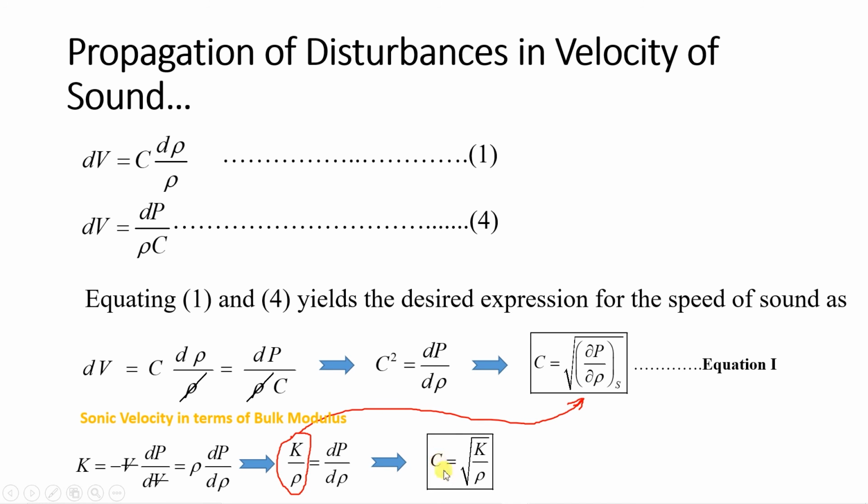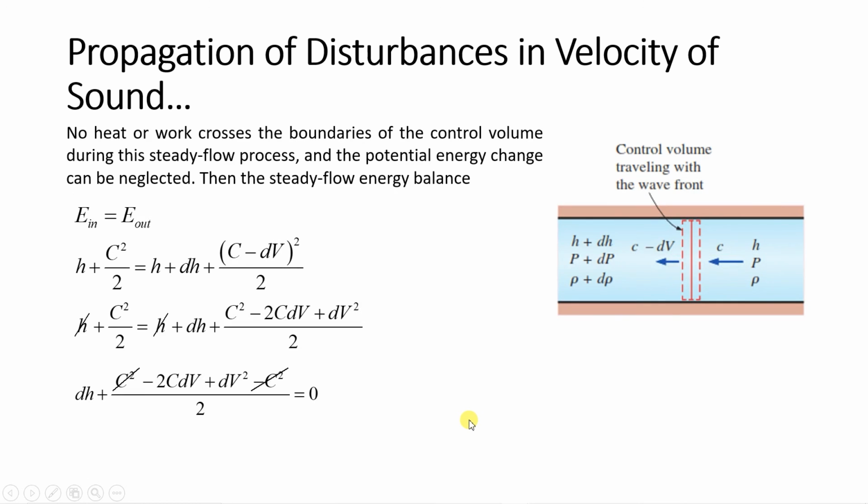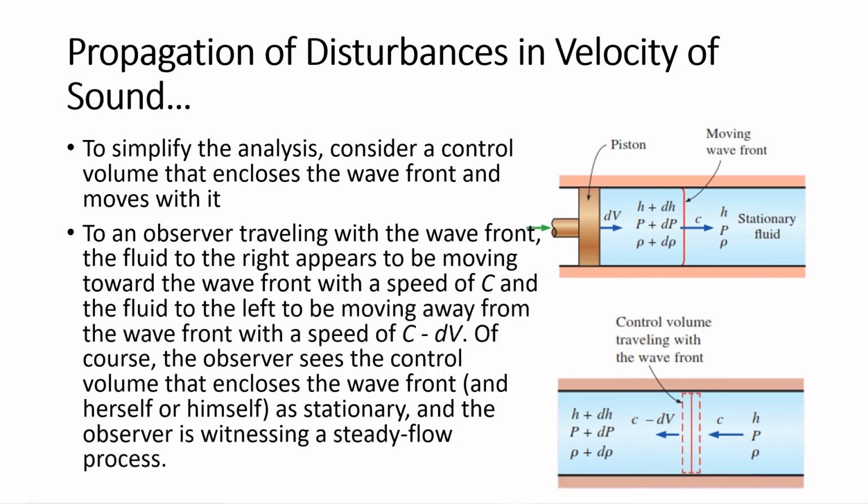Speed of sound or sonic velocity is equal to under root of bulk modulus upon rho, and from these two equations we can get multiple conclusions. Okay, so we are trying to derive this equation. For that, we have considered a duct. Okay, I'll show you this slide again. A duct with a piston and a moving wavefront, which we converted from an unsteady problem to a steady problem.